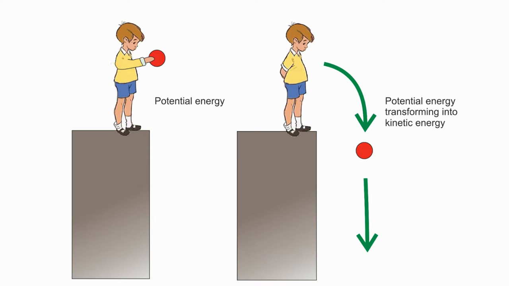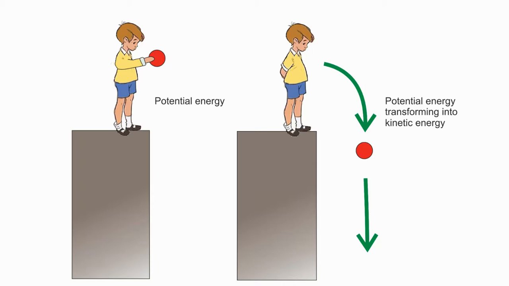All right, we have a perfect example right here. We have this little kid over here who's holding a ball. He's standing on a building, potentially, not really too sure. But he has potential energy over on our left-hand side over here because he's got the ball in the position. He's waiting to drop it. He hasn't dropped it yet. So that energy is stored. It's potential. It's waiting to be transformed into kinetic energy when he finally releases it.